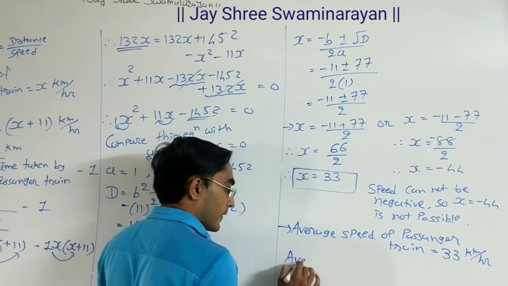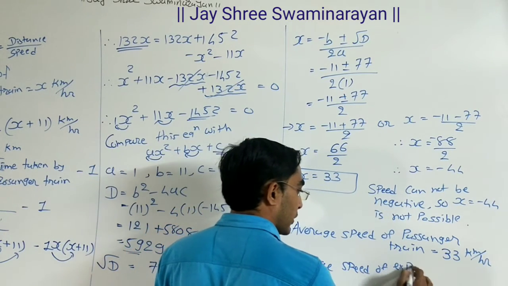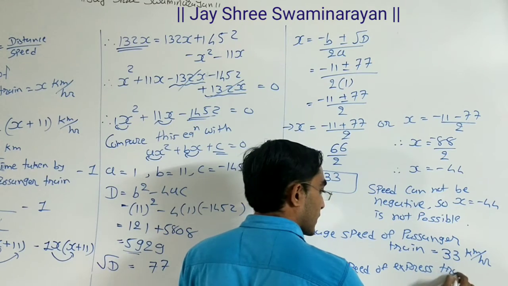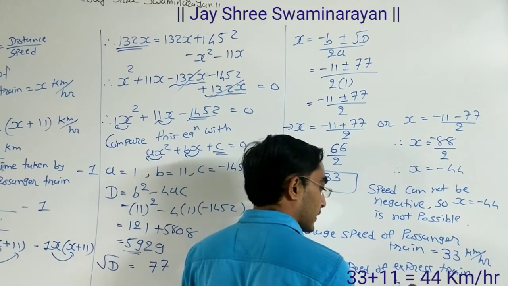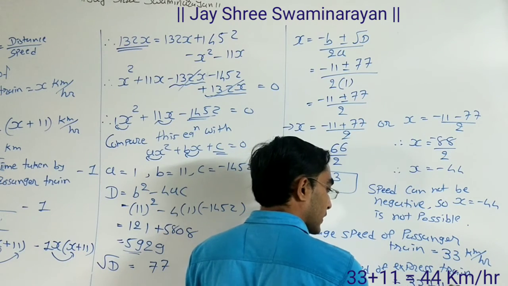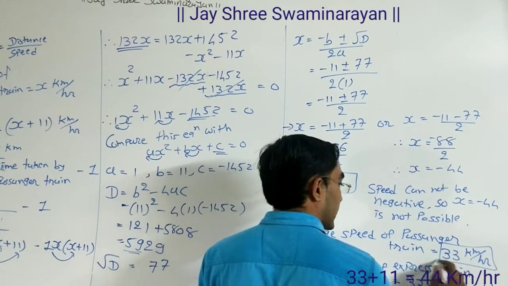Now the average speed of express train, we already assumed that x plus 11, so 33 plus 11, 44 kilometer per hour. So this is our final answer.